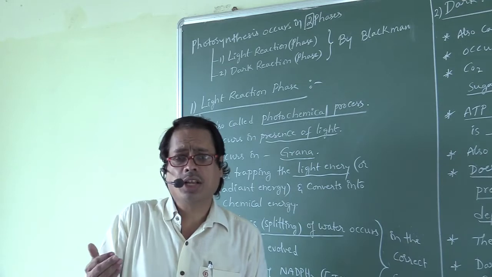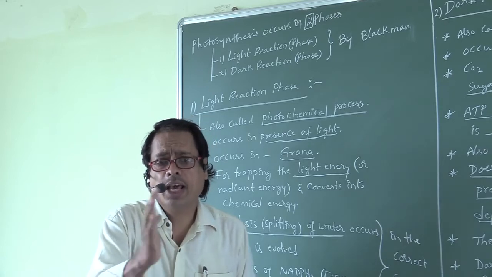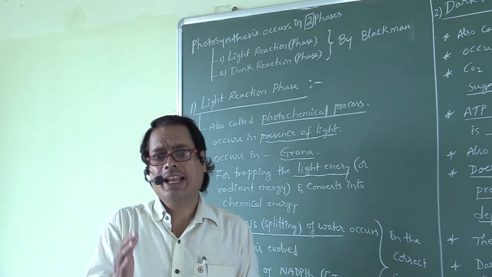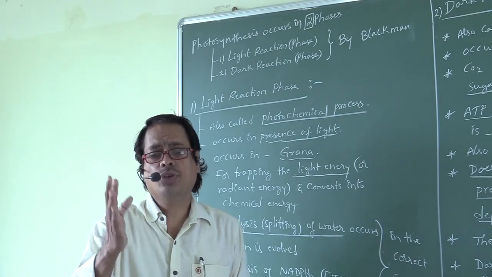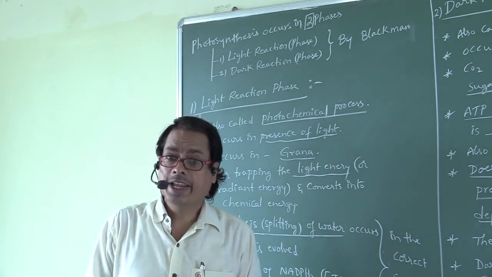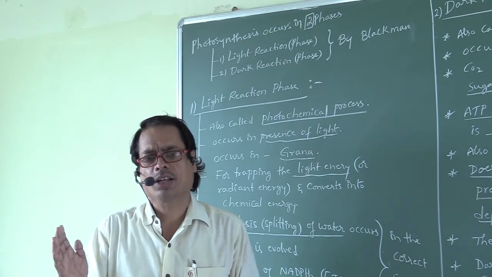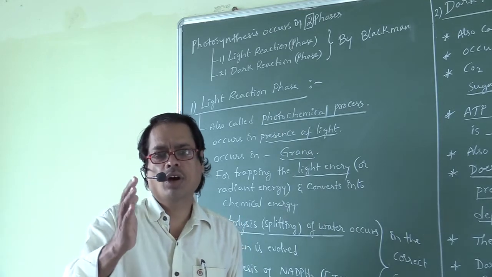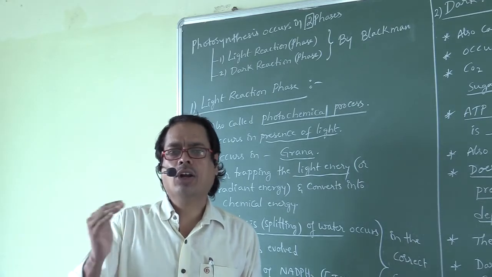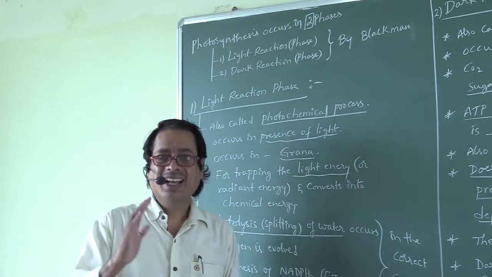In addition to oxygen, electrons are also evolved. Those electrons will move from one electron carrier to another in the electron transport system. During that electron transport, NADPH2 is formed. During photophosphorylation, ATP is formed. So first of all, splitting of water occurs. Later, O2 is evolved. Later, synthesis of NADPH2. Later on, synthesis of ATP. All those events you have to say in the correct sequence.